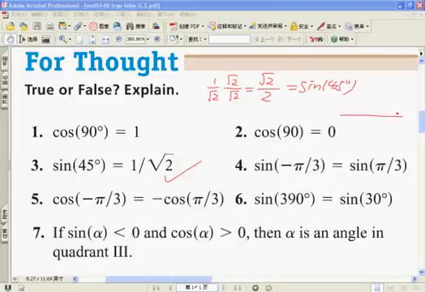Just draw the sketch, right? So you just remove this sign, then you get the reference angle. That is pi over 3, right? Then tell me what is the sign of the sine function in quadrant 4. Positive or negative? Negative, right? So this should be equal to negative sine of pi over 3. So this is false.